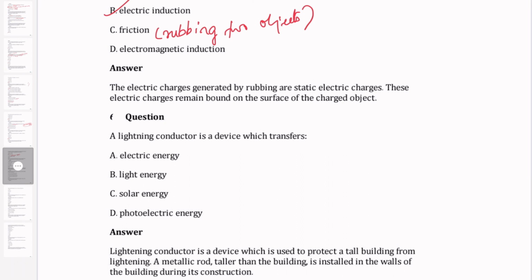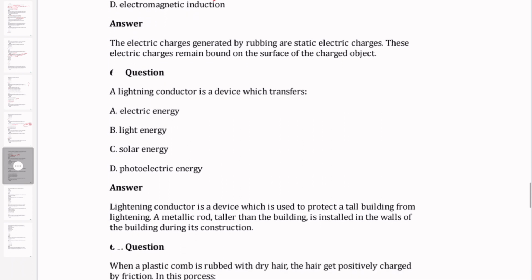A lightning conductor is a device to protect tall buildings from lightning. It is a device which transfers the electric energy into the earth.